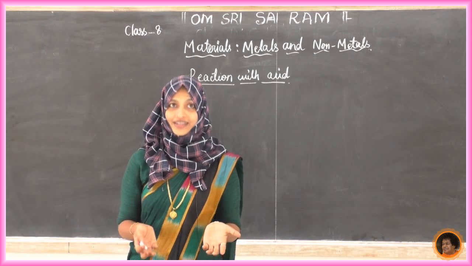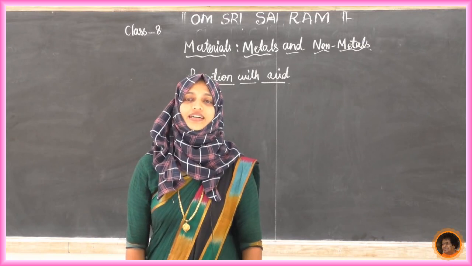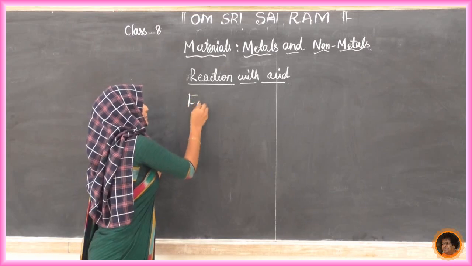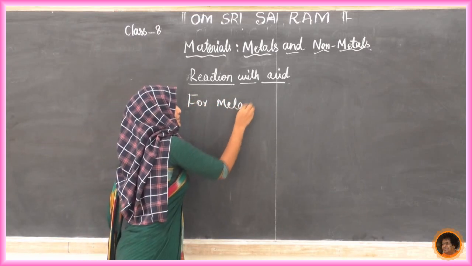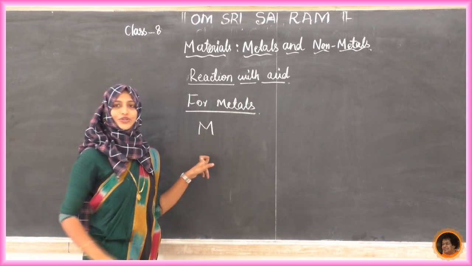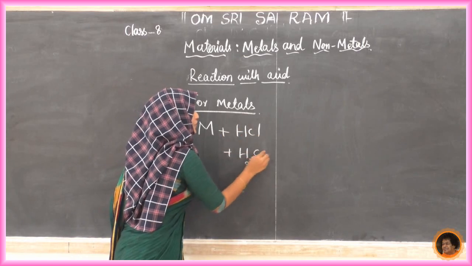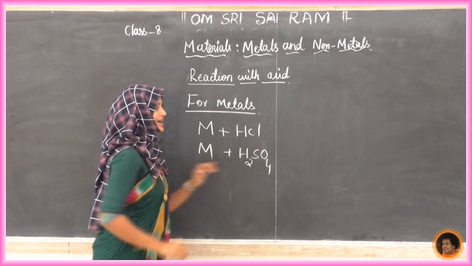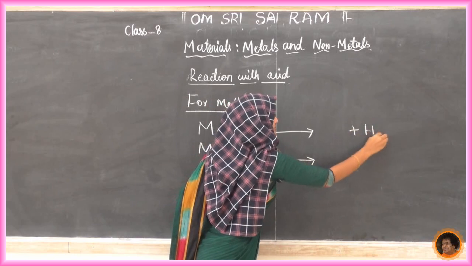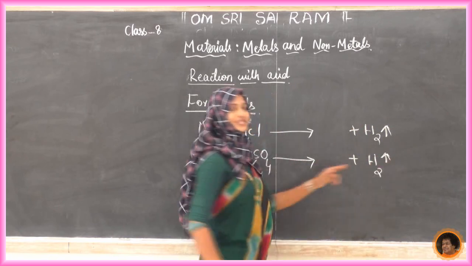It is found that copper does not react with HCl, and it reacts with dilute H2SO4. Okay, what do we get here for metals? Metals are reacting, so I will take a metal here. A metal is going to react with HCl or H2SO4, and we are getting hydrogen gas. See, we come to know hydrogen is liberated, which means it is a gas.